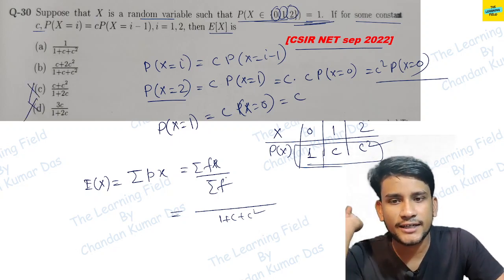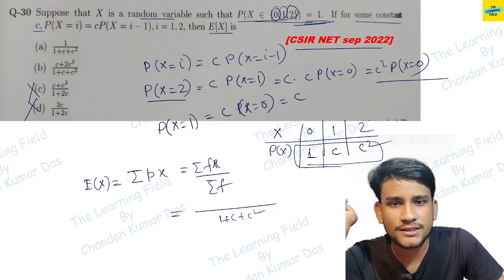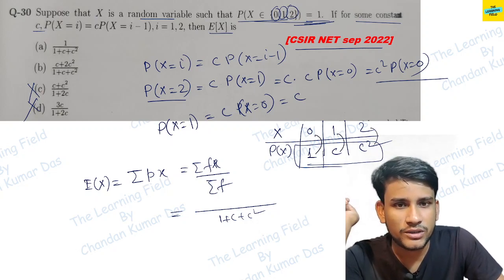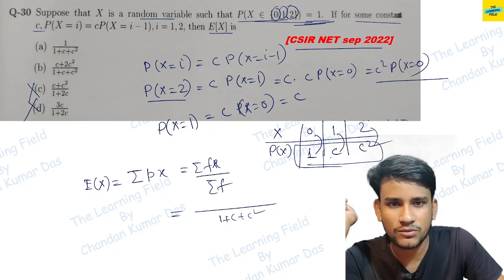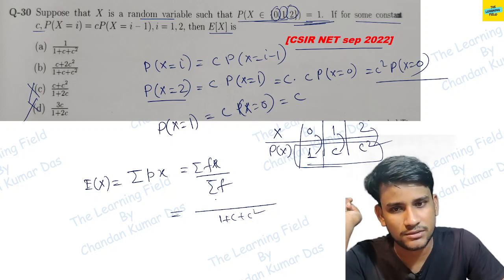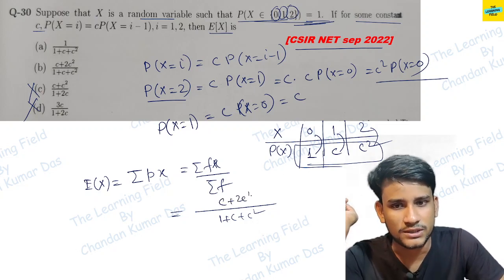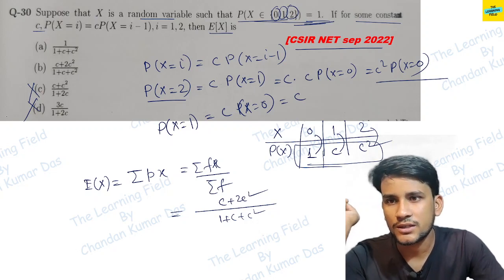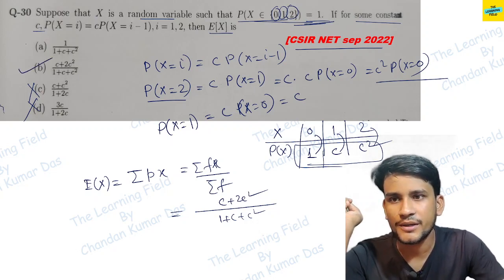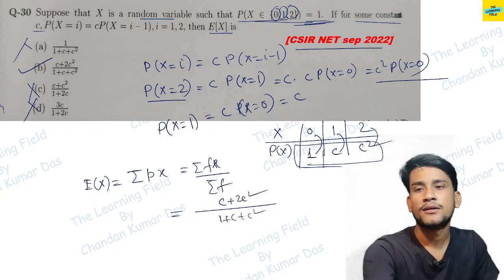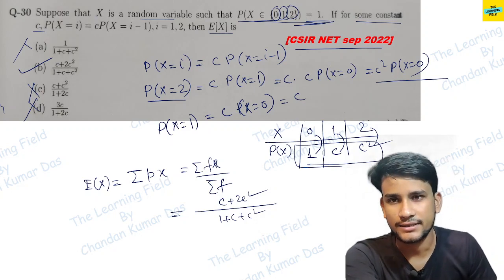And then summation f into x means 0 into 1, 1 into c, 2 into c square. So 0 into 1 means 0, 1 into c means c, and 2 into c square means c square. So this is c plus 2c square. Which option? Option B here, A is incorrect. Okay, this is the question and these are the answers.